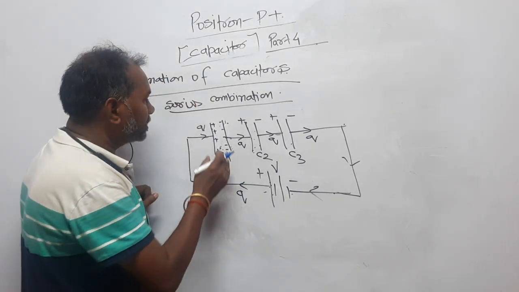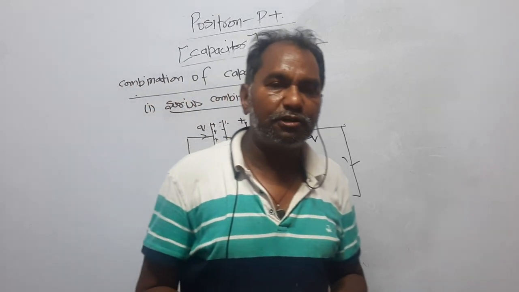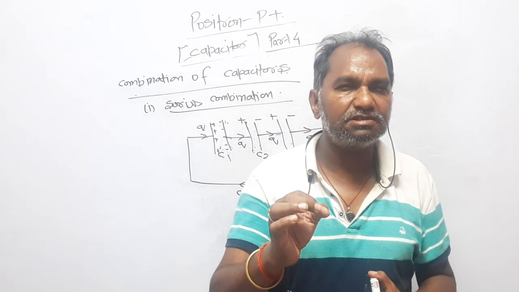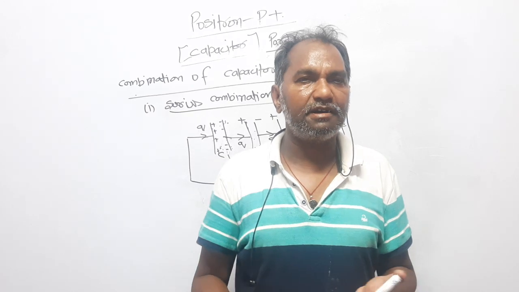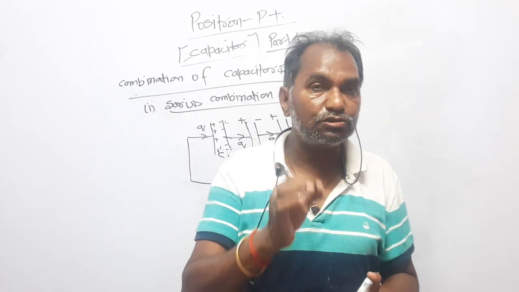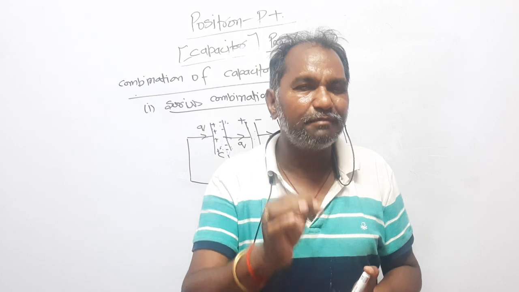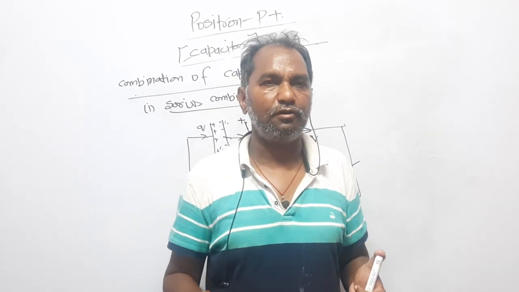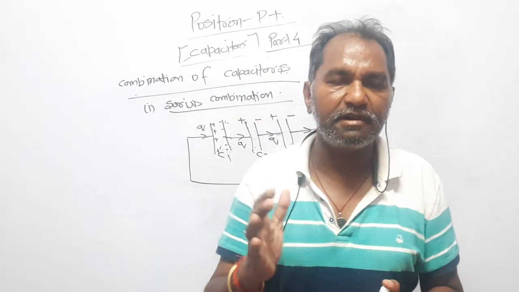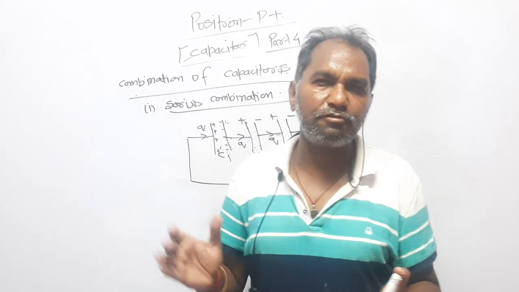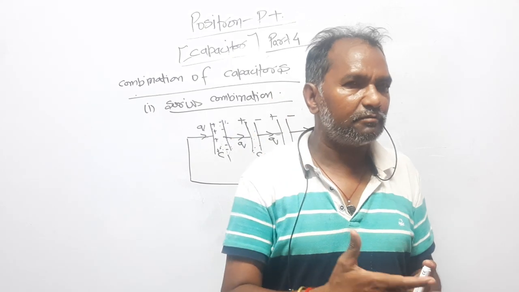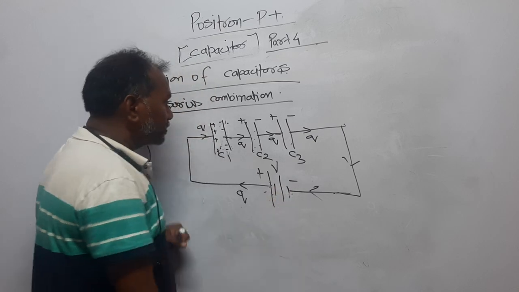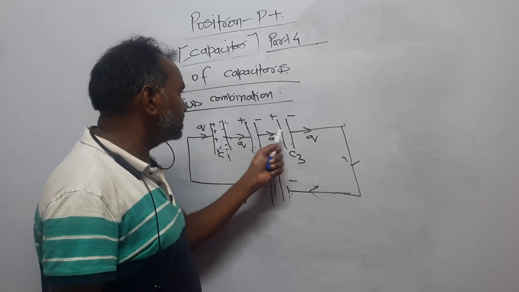How is it? Look here, potential is not an absolute quantity. An absolute quantity is one which can be defined independently, right? In physics, those quantities which can be defined independently are said to be absolute quantities. Potential is not an absolute quantity. It cannot be defined independently. It must be defined with respect to a point. And that is why we talk about the potential difference, not about the potential. Now look here. This potential difference will be divided among these three, right?